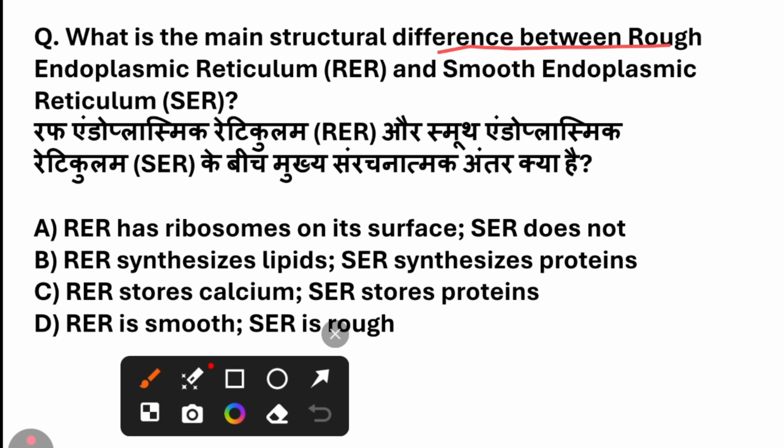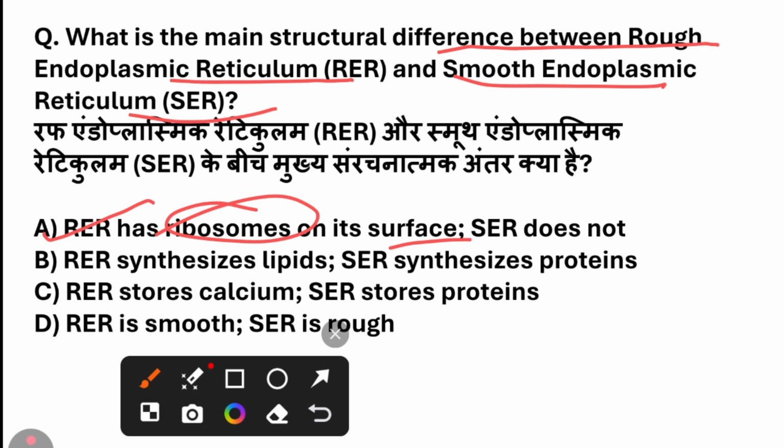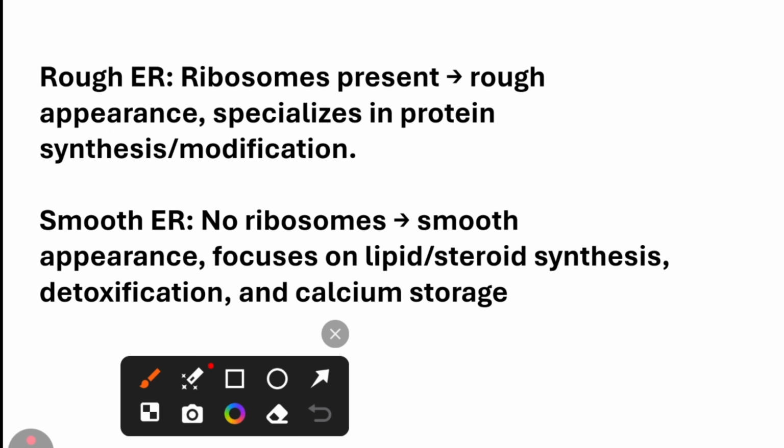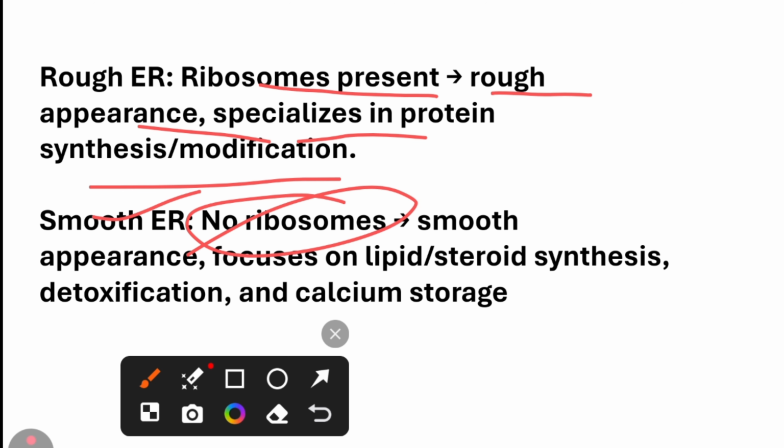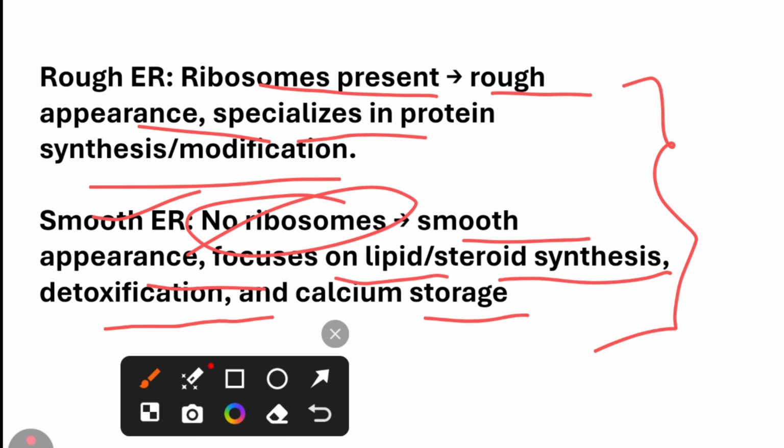What is the main structural difference between rough endoplasmic reticulum and smooth endoplasmic reticulum? The answer for this question is that rough endoplasmic reticulum has ribosomes on its surface, whereas smooth endoplasmic reticulum does not have ribosomes. Rough ER: ribosomes present, rough appearance, specializes in protein synthesis and modification. Smooth ER: no ribosomes, smooth appearance, focuses on lipid or steroid synthesis, detoxification, and calcium storage. These are two very important questions.